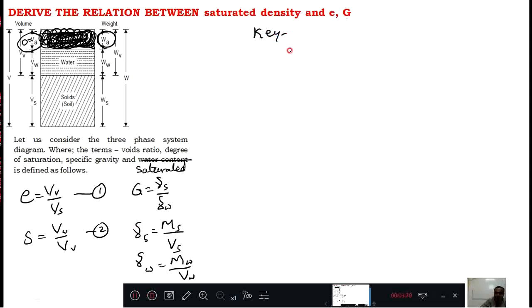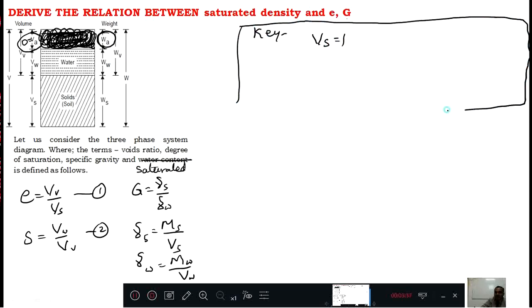The key of the derivation is Vs equal to 1.